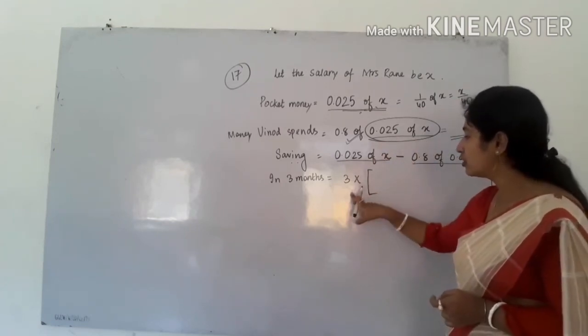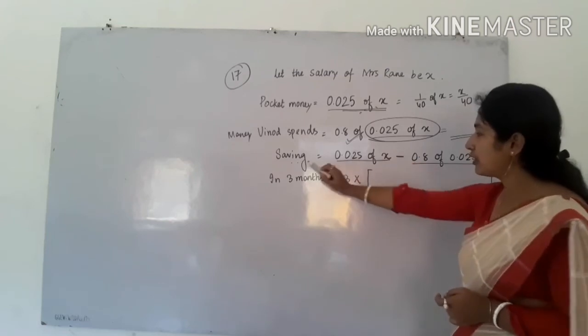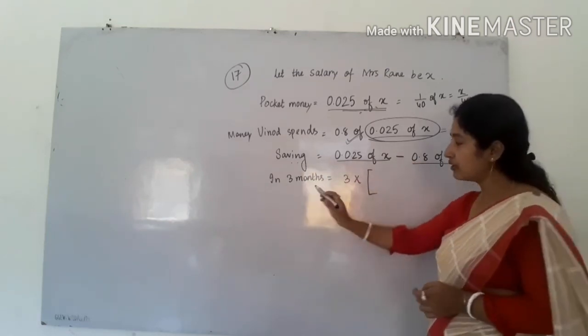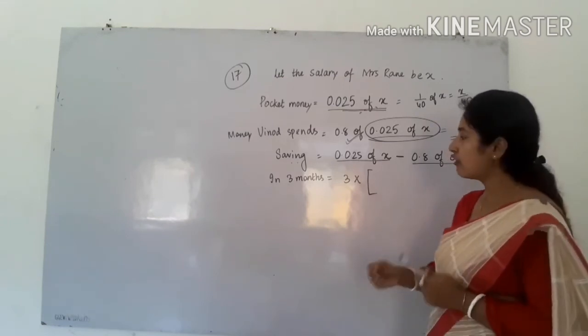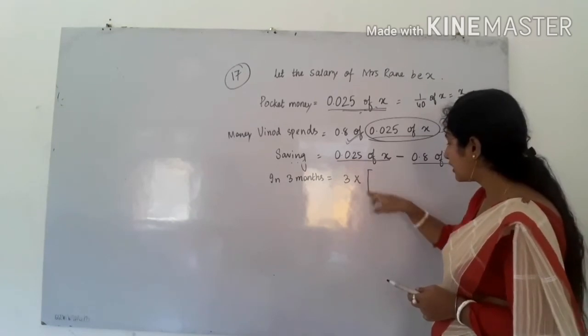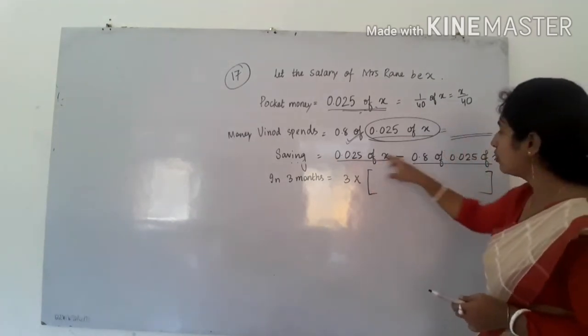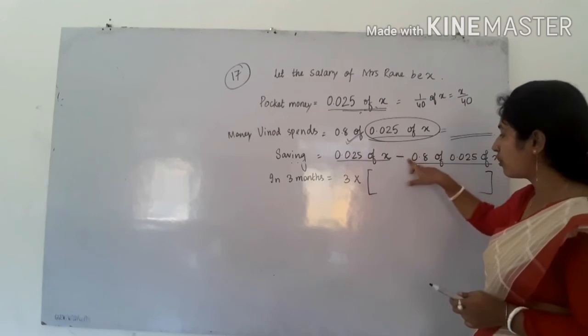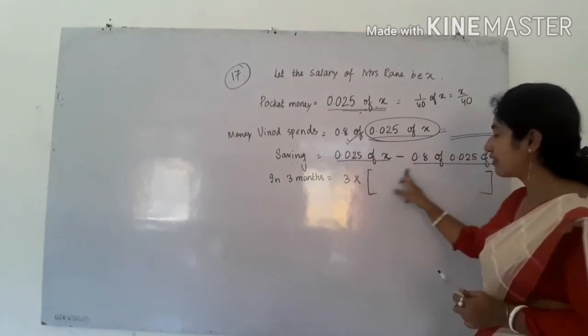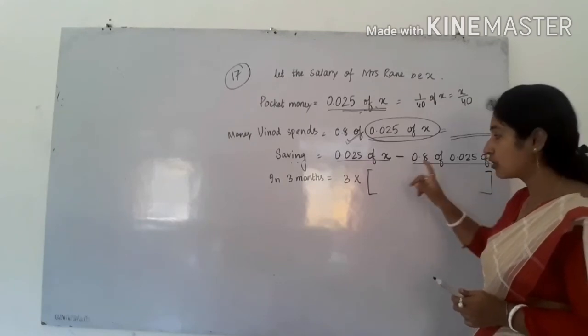Then you have to write 3 multiplied by what? Savings. Why have I multiplied by 3? See, in 3 months the savings will be what? 3 times the saving in 1 month. So the saving in month 1, you have to write in this square bracket. Try to do the calculation. So 3 into the savings of 1 month.